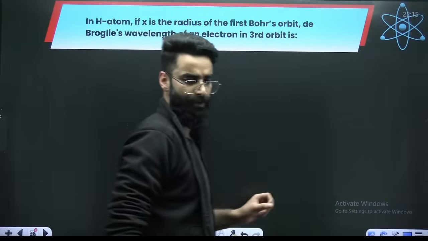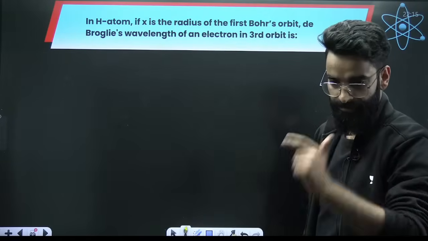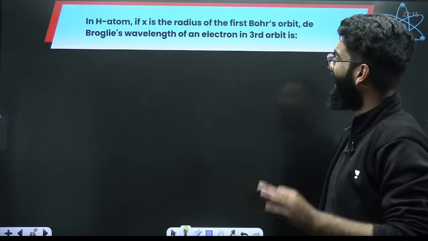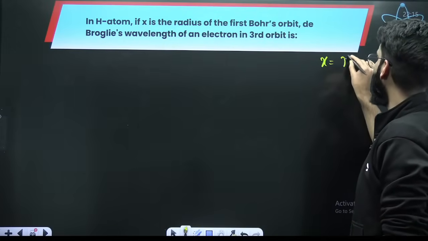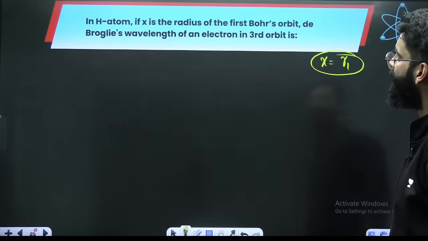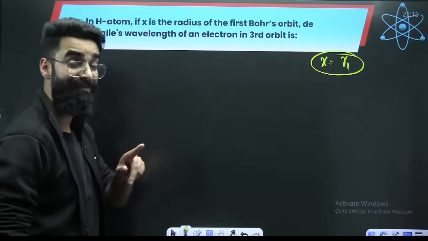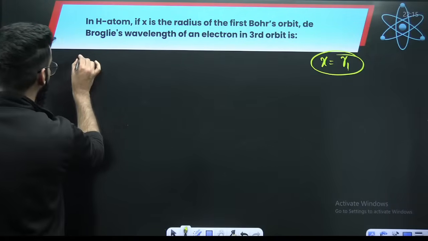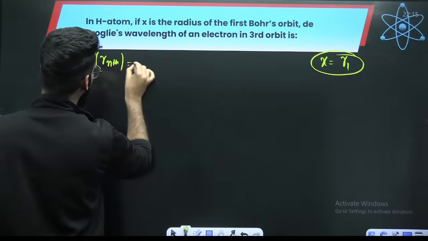If you look at this particular equation, in hydrogen atom, if x is the radius of first Bohr's orbit, then what is the de Broglie's wavelength of an electron in the third orbit? You know, 2 pi r is equal to n lambda.